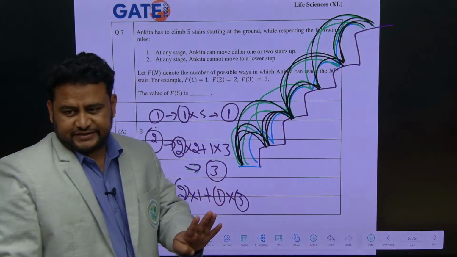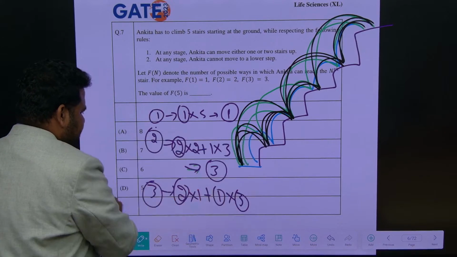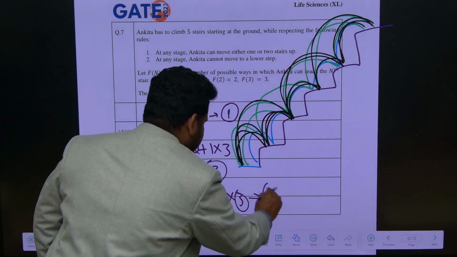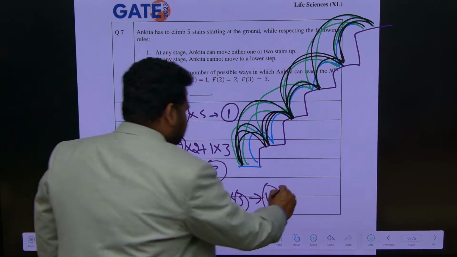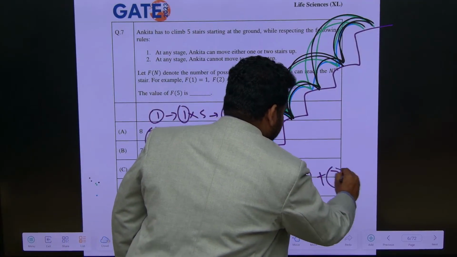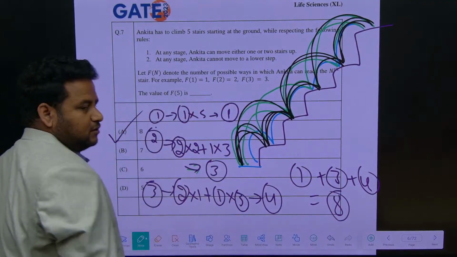So there are 4 ways. So there are 4 ways here. So here there are 4 ways. So totally how many number of ways? 1 plus 3 plus 4. This is nothing but equal to 8 ways. How many possible ways? 8 ways, option E.